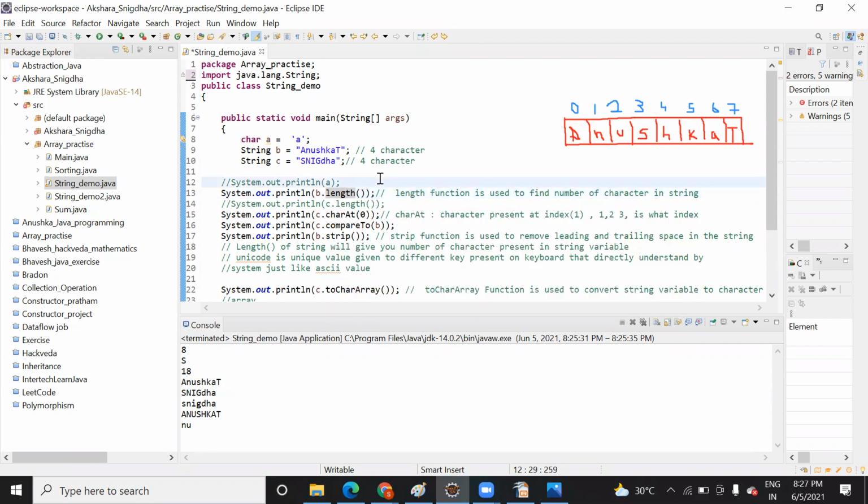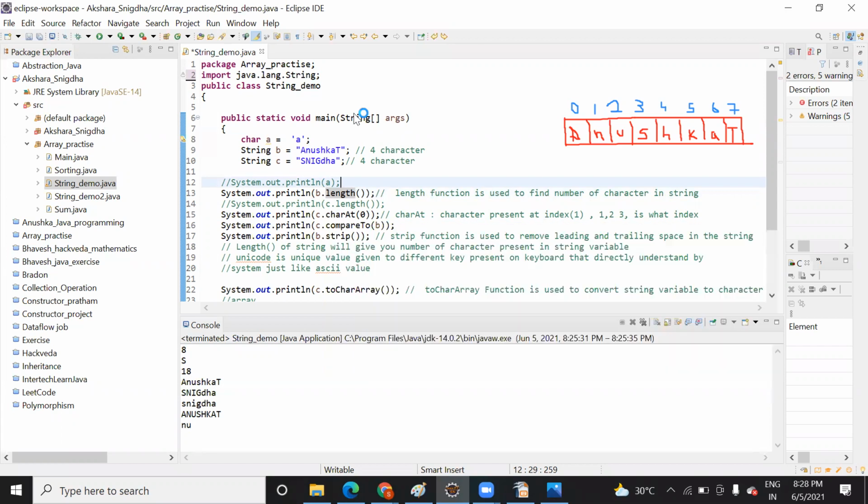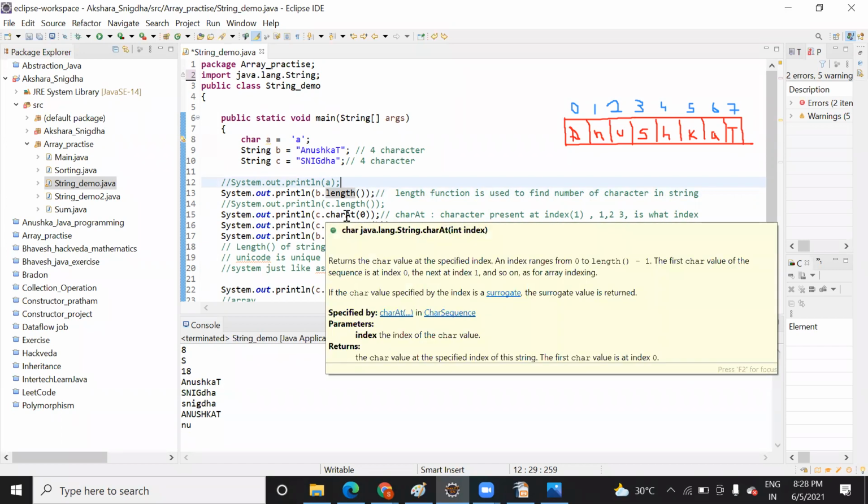Now suppose this function, what is it used for according to you? Read it here. Returns the character value at the specified index. An index ranges from 0 to length minus 1. The first character value of the sequence is at index 0, the next at index 1, and so on, as for array indexing.